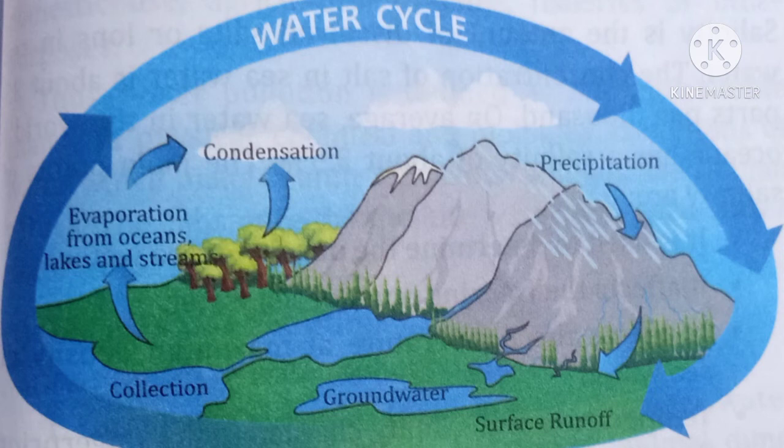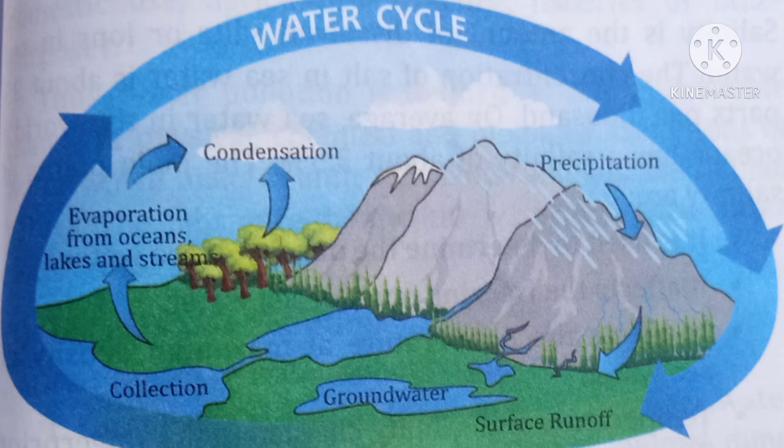Now we discuss precipitation. All these droplets collect to form bigger drops of water. Bigger drops of water come down as rain by the process of precipitation. If the air is too cold, the drops of water can become snow and may settle on the top of a mountain. When this snow melts, it can become part of a river.